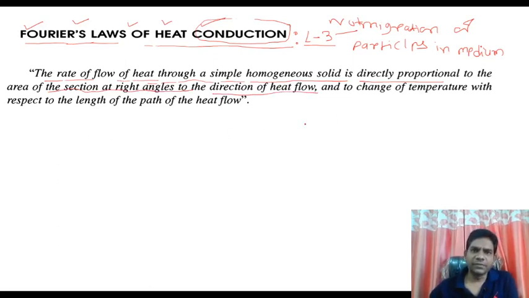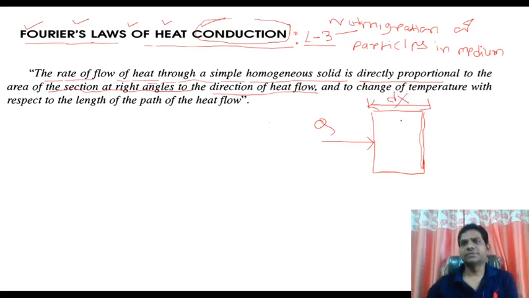Here, students, let's consider one body. Suppose I draw this body. This is the direction of heat flow Q across this body. This distance is dx.